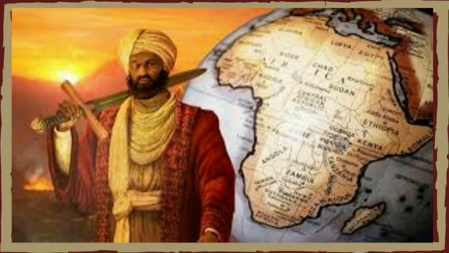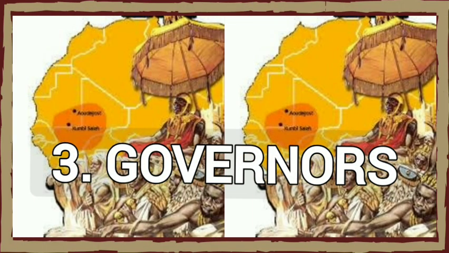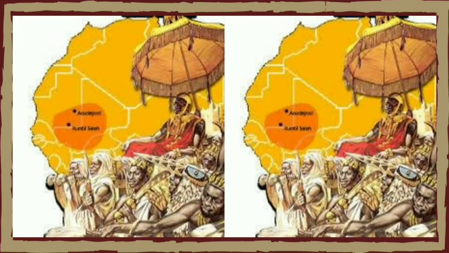Alright, so far we've discussed two key personalities in Songhai Empire. We've talked about the king, we've also discussed the ministers. Now let's talk about the governors or the head of vassal states. The governors were appointed by the king to act on his behalf in a given region or province. In some territories, the king allowed the traditional ruler of such a place to continue to rule his people, but they were to pay tribute to Gao.